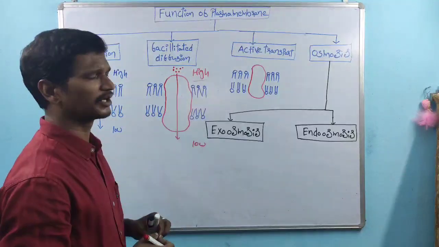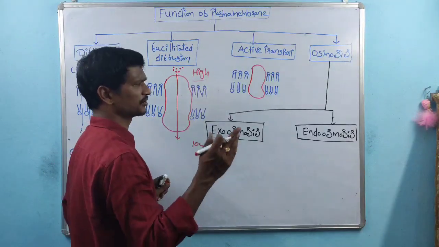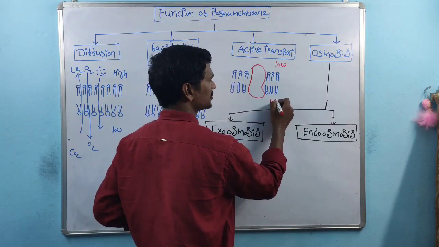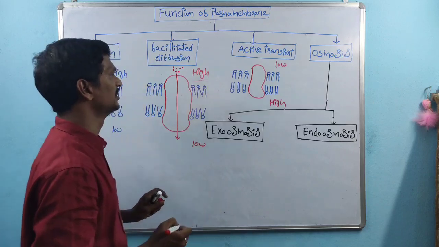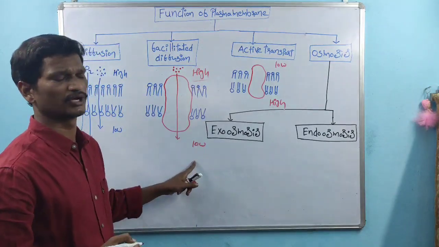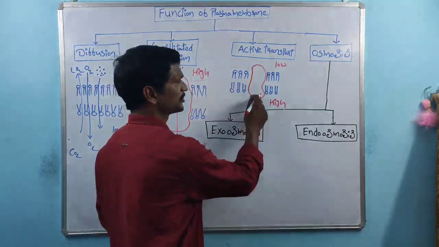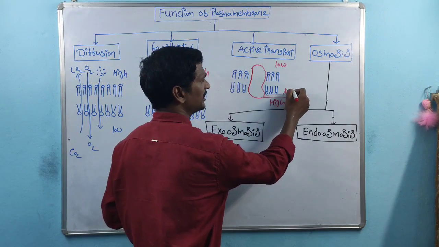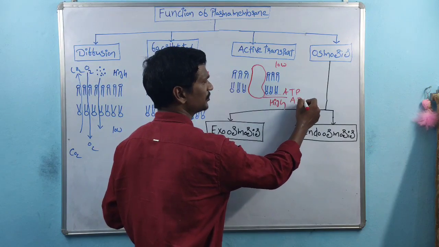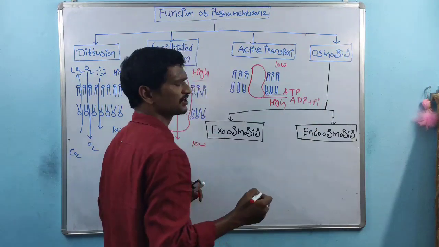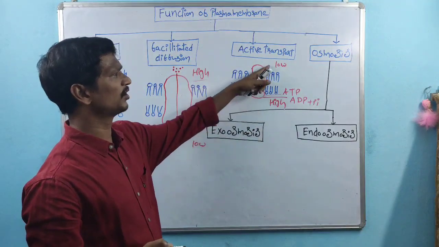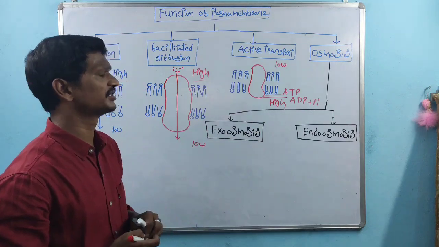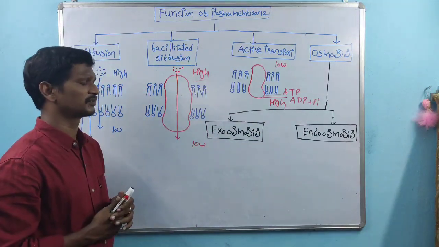And coming to the next one, active transport mechanism. See, active transport is quite different. Here molecules are transported from low concentration region to high concentration region. In all the other cases, it is high concentration to low concentration. But in active transport, specific carrier proteins utilize energy in the form of ATP. The ATP is converted into ADP plus Pi. With that energy utilization, molecules are transported from low concentration region to high concentration region. So this is called active transport, right?